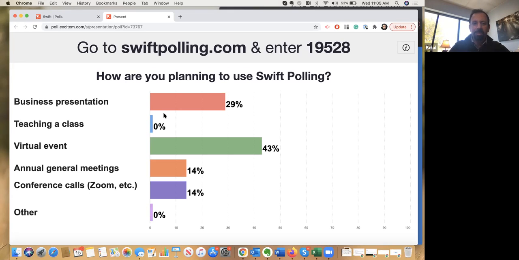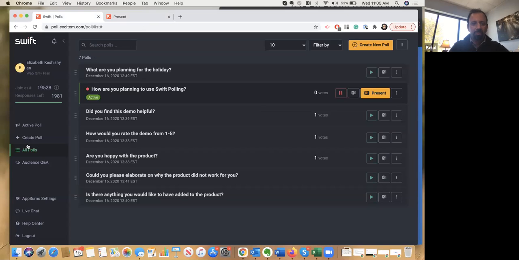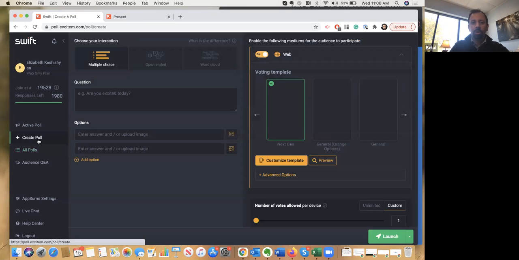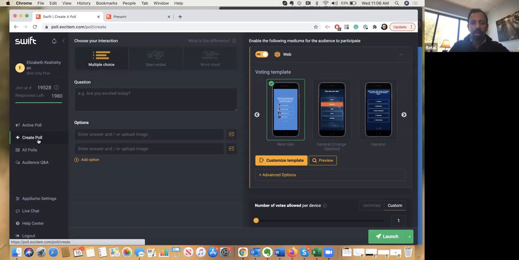And today, basically, I have the same plan that each one of you will have when you join the AppSumo campaign. So when you first log in to your page, you'll see a list of all of the questions that you have created so far. So this is kind of your inbox, if you will. On the left-hand side, you see the navigation. So we'll start by creating a quick question now, and I'll walk you through the different types that we have.